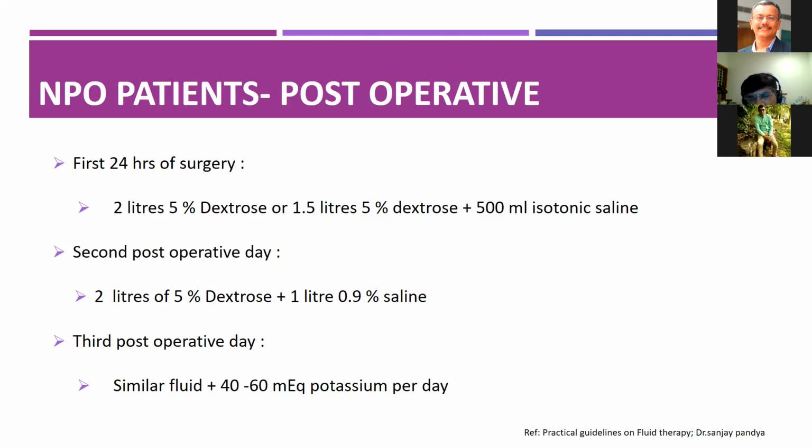And I think the concept of obligatory underhydration has come in, and it has been proven to be beneficial. Or you can do goal directed therapy, where you maintain mean arterial pressure between 70 to 80 millimeters of mercury, heart rate about 80 to 100, and with that, you by and large give between 70 to 100 ml of fluid per hour, which will amount to between 1.5 to 2 liters per day.